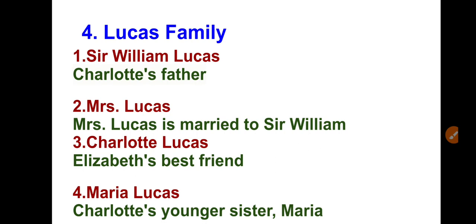And Mrs. Lucas is of course the wife of Sir William, and she is Charlotte and Maria's mother. And Mrs. Bennet often taunts Mrs. Lucas with gossip about the potential marital success of the Bennet girls, right? So these are very, what we can say, gossiping types. Both Mrs. Bennet and Mrs. Lucas used to do gossiping. We can understand it this way.